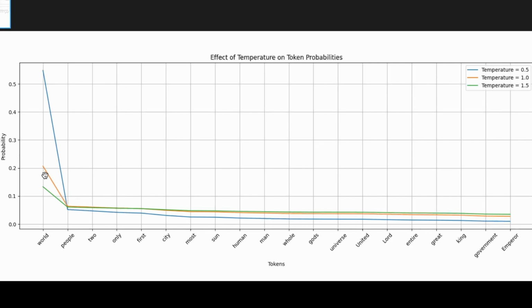When the temperature value is lower, the probability of the top word gets higher. Like the word world, you can see here it was around 0.21, and now it has increased to 0.55. And for the next word, it goes the same; it increases a little bit. But when the temperature is greater than 1, which is 1.5, the probability of this word gets a little bit lesser. So it favors more randomness here.